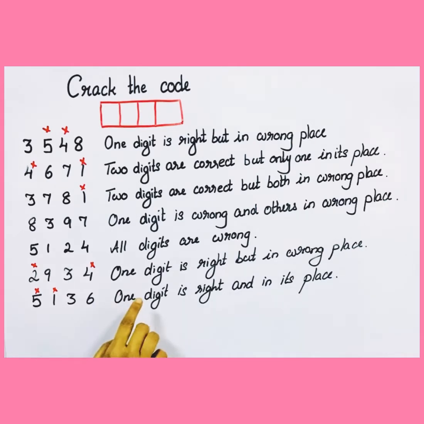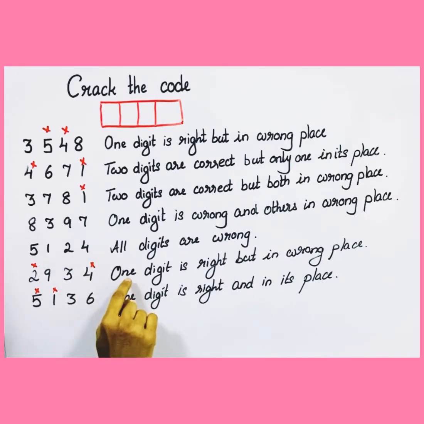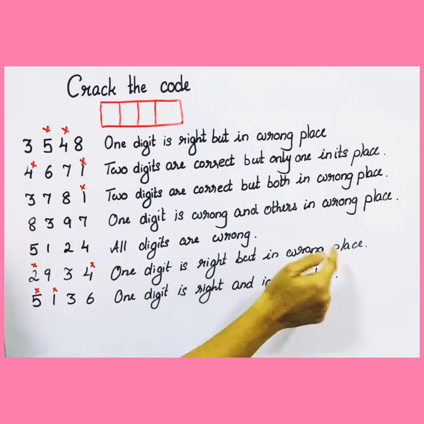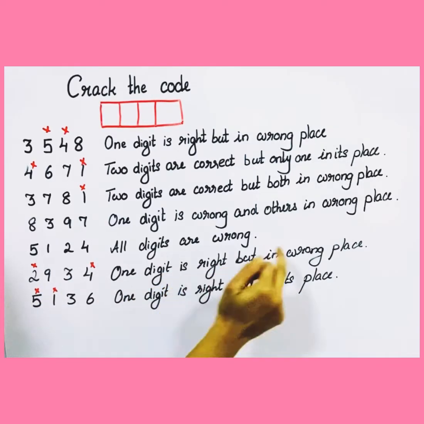Next, let's move on to this clue which says that one digit is right and in its place. So which is the right digit? Let's move on here. One digit is right but in wrong place. So now let's compare these two clues which says here one digit is right and in its place, one digit is right but in wrong place.